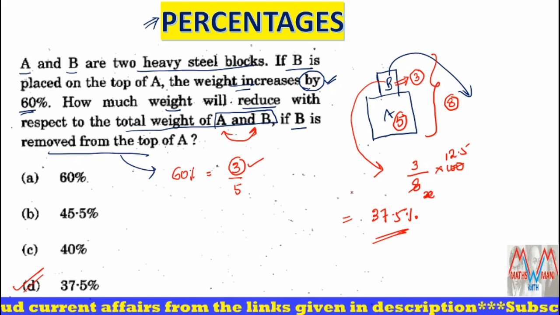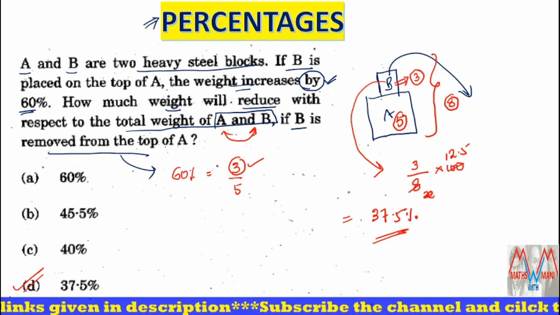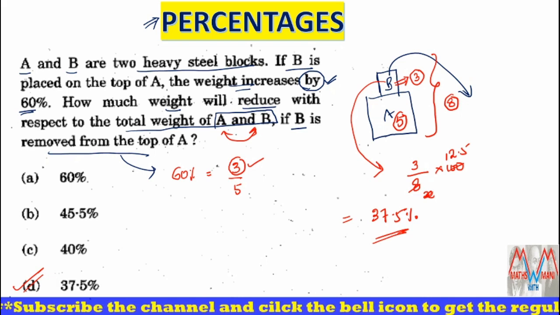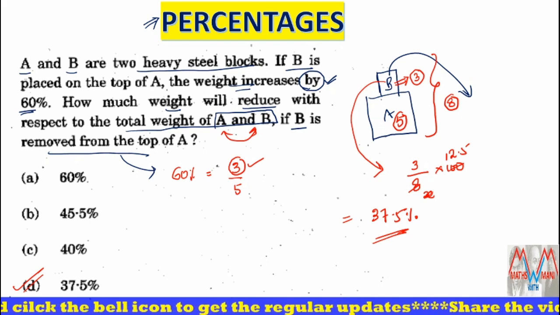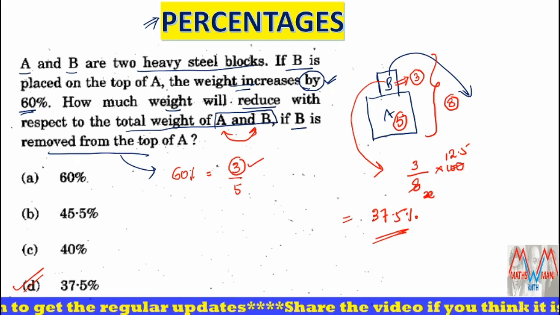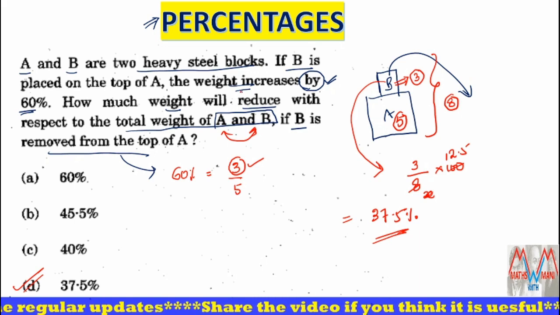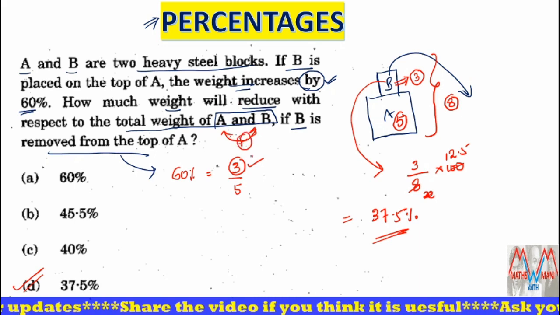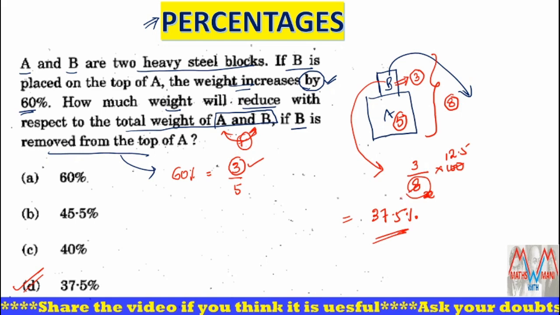Clear? So this is a very easy problem in percentages, but first you have to understand the question. What was increased, and when I remove it, what was reduced. And a very important thing: you are comparing the weight with what type of weight, that is, with A, or with B, or with A and B. Here you are comparing with A plus B, so that's why you are taking 8.